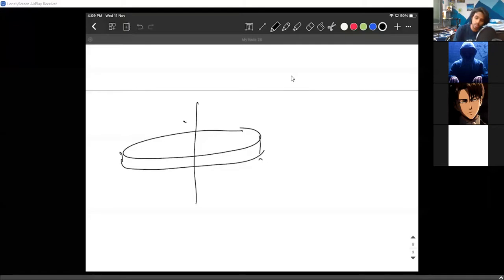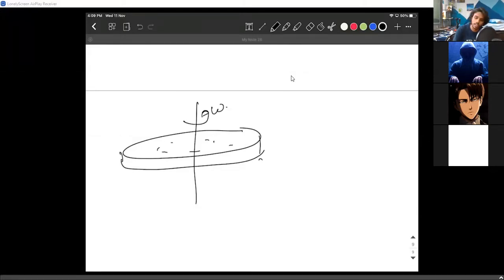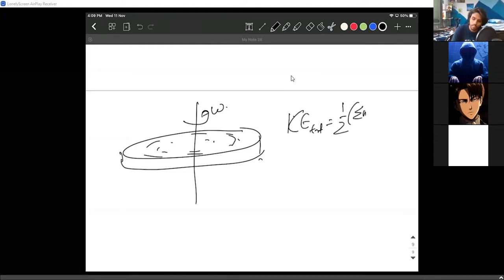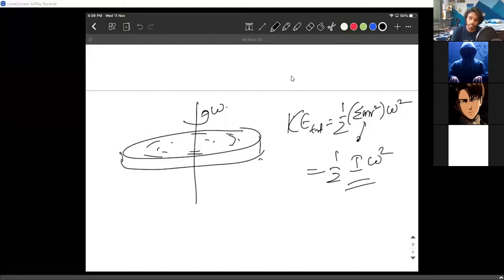Okay. So you have a body which is rotating with angular velocity omega. You have all the particles rotating with angular velocity omega. So total kinetic energy, KE total, can be written as half sigma m r square omega square. So this brings us half I omega square. So simply remember this also, the rotational kinetic energy of a rotating body.